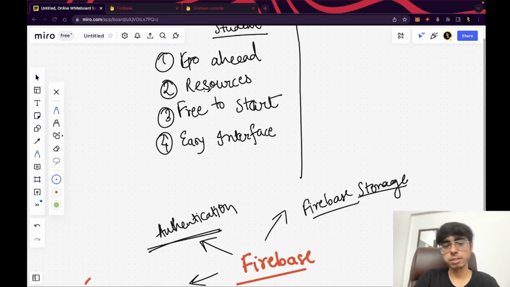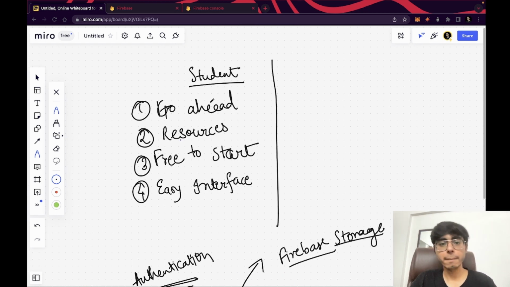So yeah, we have already covered that resources part. So easy interface, free to start, resources, and go ahead. So if you're a student, go ahead with Firebase. Make at least 20 projects in Firebase. You will be like a pro in Firebase, right?